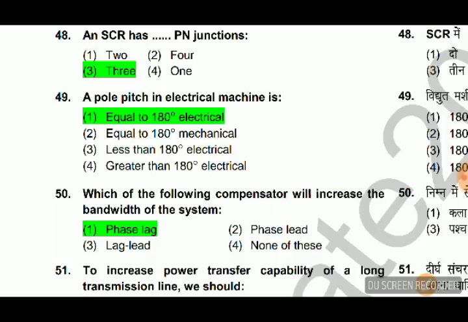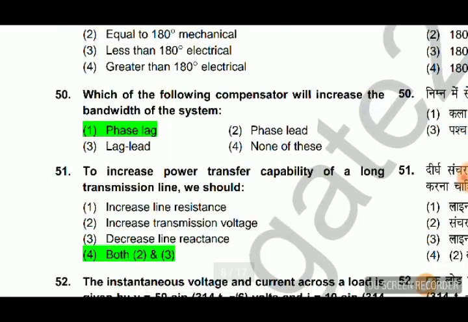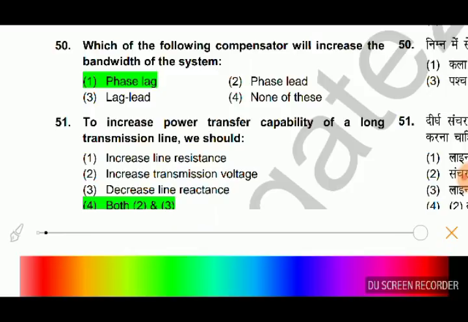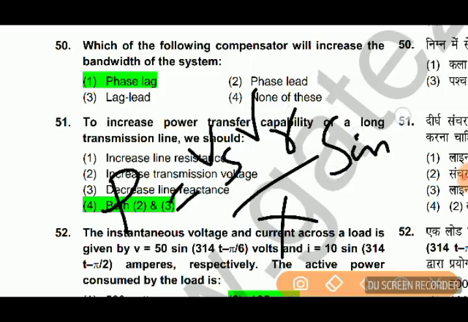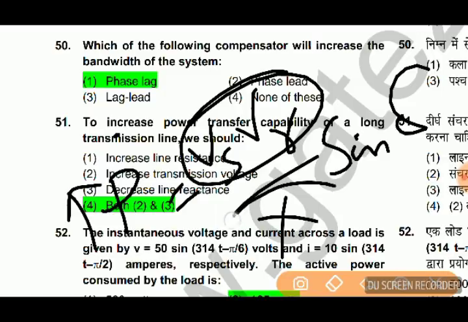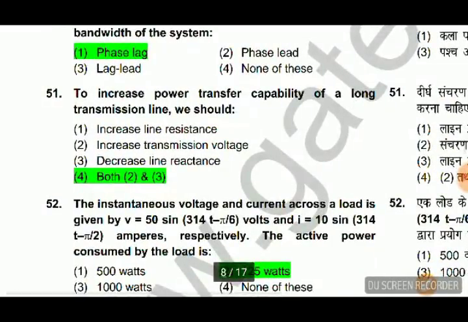Which of the following compensators will increase the bandwidth of the system? It is phase lag. To increase power transfer capability of a long transmission line, we should, so power transmission का formula क्या है? Power transmission capability P equal to sending end voltage, receiving end voltage divided by line reactance, sin. So either हमको इसको इंक्रीज करने के लिए either voltage इंक्रीज करिए, नहीं तो लाइन रिएक्टेंस को डिक्रीज कीजिए, और angle also we can increase. So increase the line resistance, no. Increase the transmission voltage, yes, we can increase the transmission voltage and decrease the line reactance. So 4, both 2 and 3.